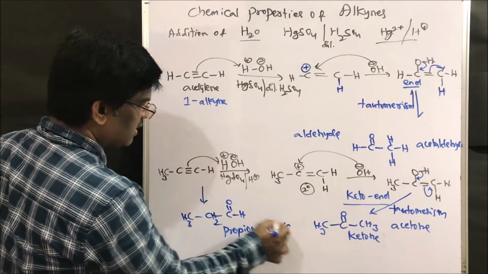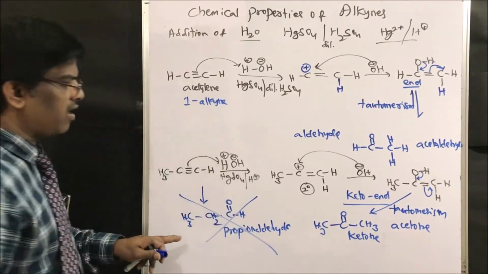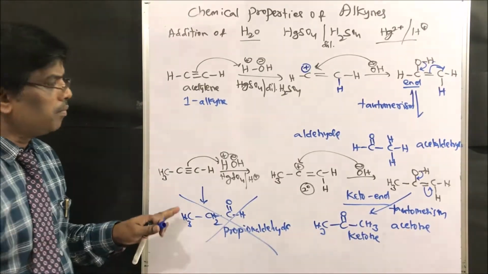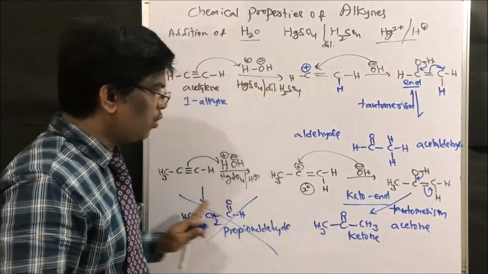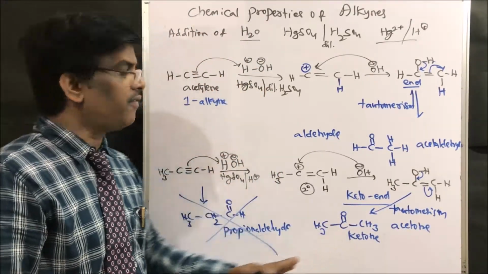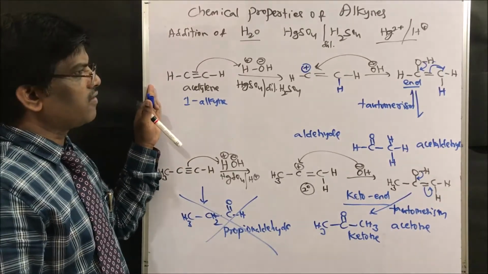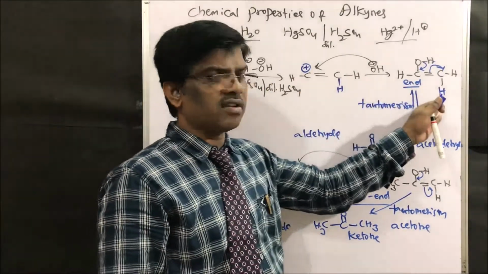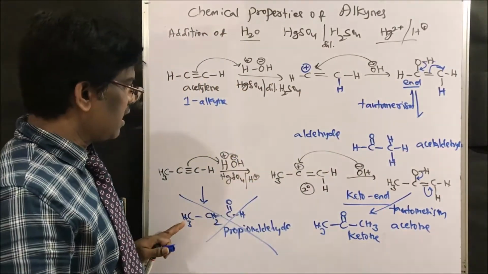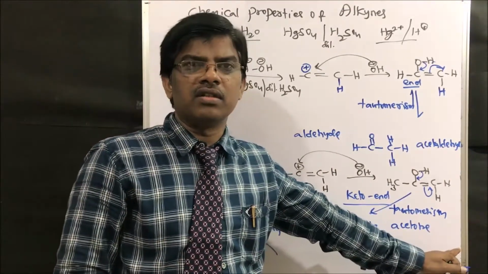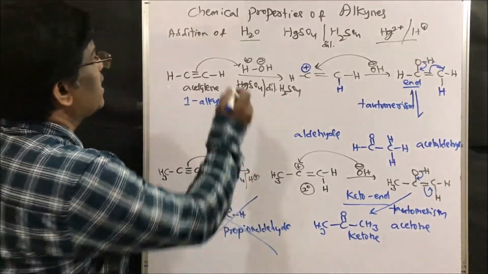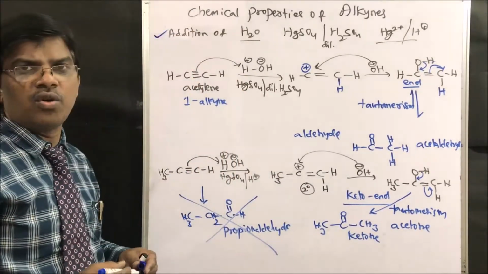Propionaldehyde. This is not going to give propionaldehyde, right? Because it follows Markovnikov's addition rule to give a ketone, right, friends? So here also, Markovnikov's addition, acetylene gives an aldehyde, and the remaining alkynes, other than acetylene, are going to give ketones. Yes, friends, this is how addition of water takes place to alkynes. Next.